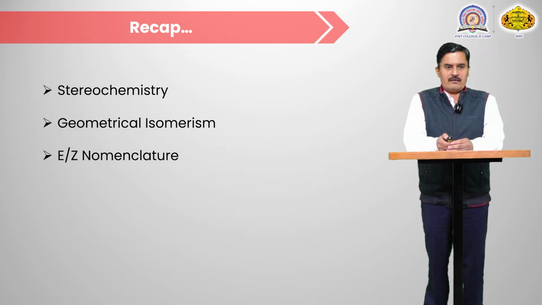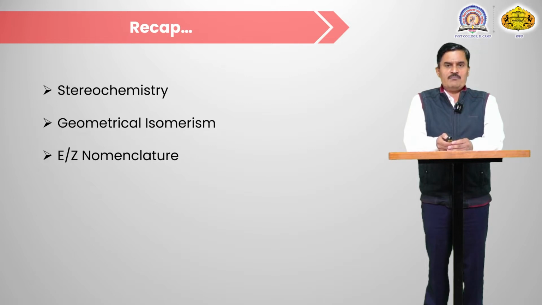So in the previous lecture, we discussed stereochemistry, geometrical isomers, and also the EZ nomenclature system. Geometrical isomers are different structures of compounds that are possible due to restricted rotation. For example, cis-2-butene and trans-2-butene. So these are the geometrical isomers. And another nomenclature system is the EZ nomenclature system.